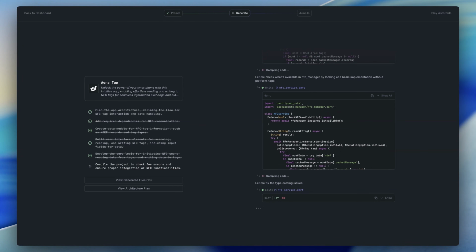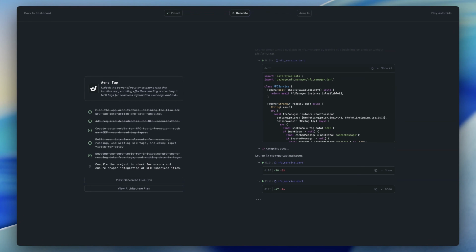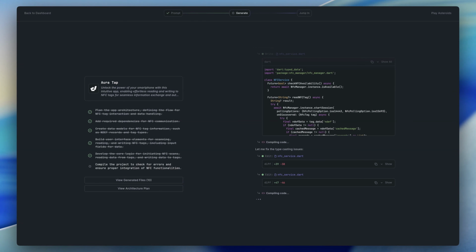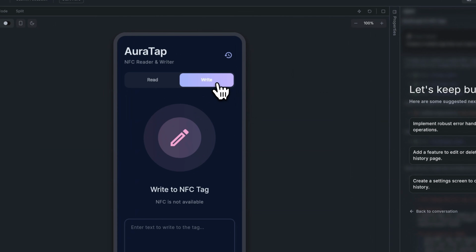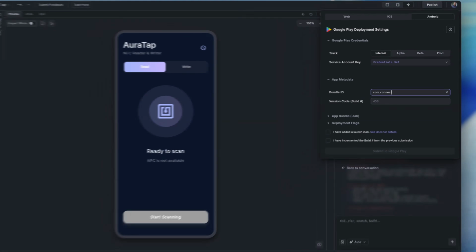It developed a comprehensive plan from the outset, including sourcing relevant pub.dev packages, though it didn't account for a Flutter SDK version conflict with these dependencies, as we'll see later. Once Dreamflow finishes the first build, we can use it live in the interface or use the deployment tools to push directly to iOS, Android, and the web.